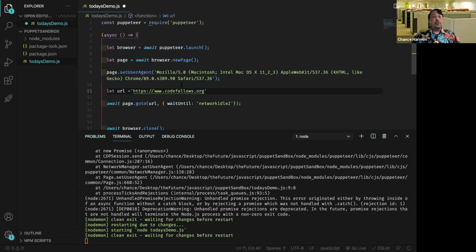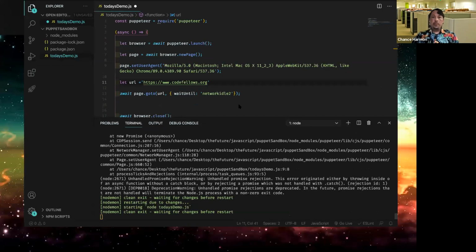We're going to go to Code Fellows and we're going to scrape it. So far, this is great. We could turn this on and actually it's running. It is scraping, but we haven't told it to scrape anything yet. So let's go check out the Code Fellows website.